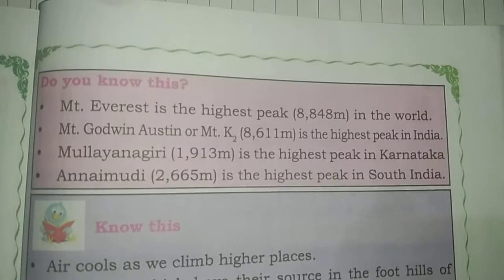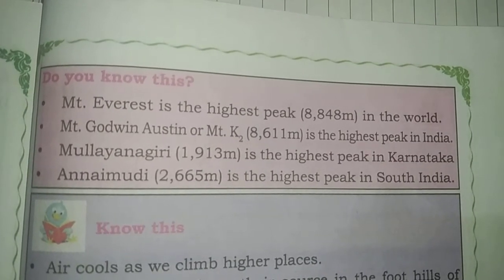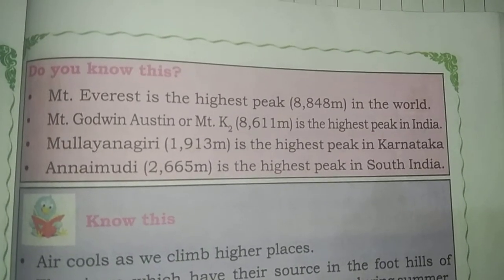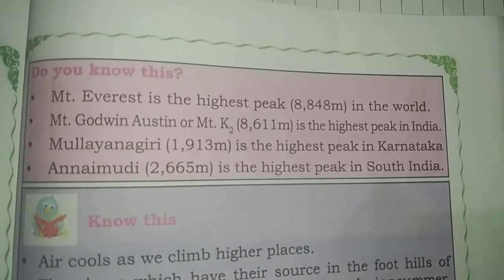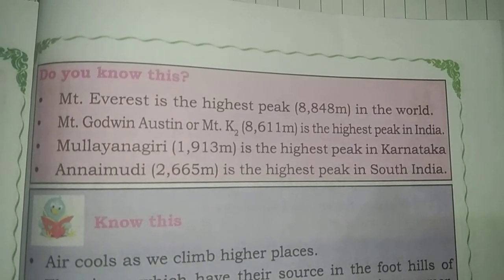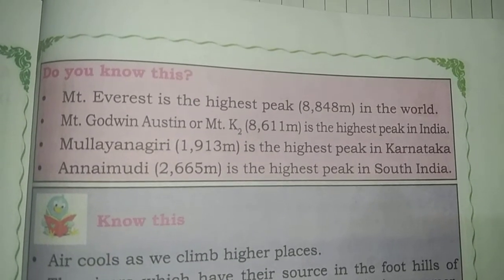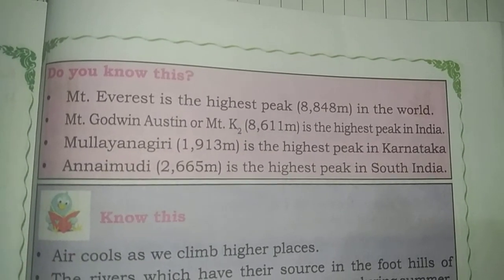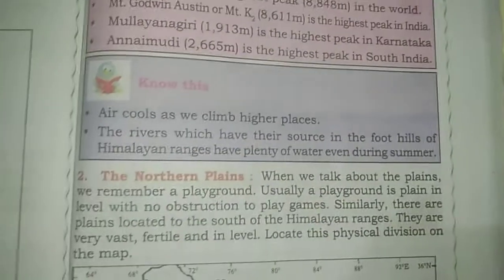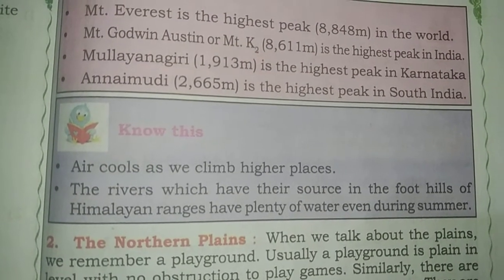Mount Everest is the highest peak in the world, at 8,848 meters. Mount Godwin Austen, also called K2, is the highest peak in India, at 8,611 meters. Mullayanagiri is the highest peak in Karnataka, and Anaimudi is the highest peak in South India. Air cools as we climb to higher places.